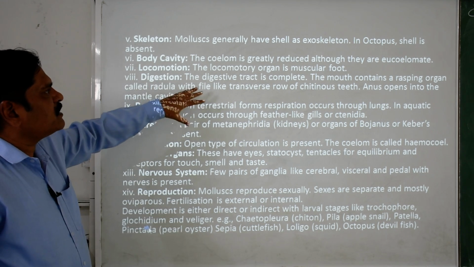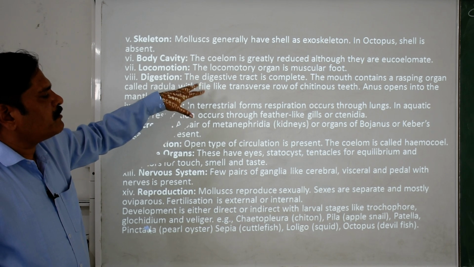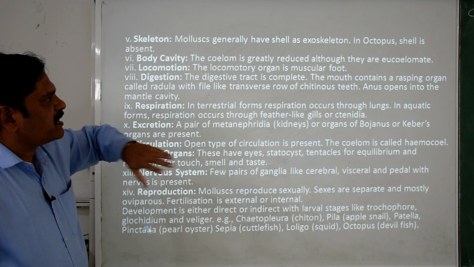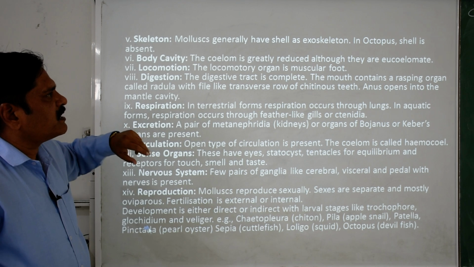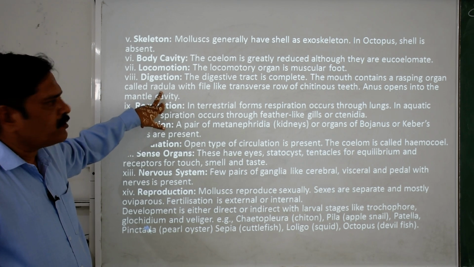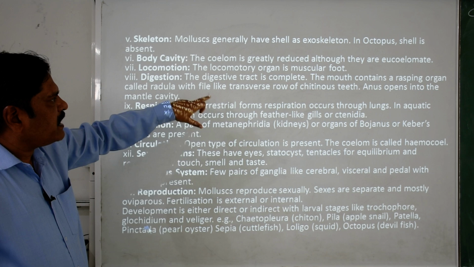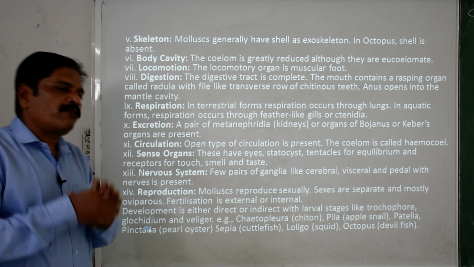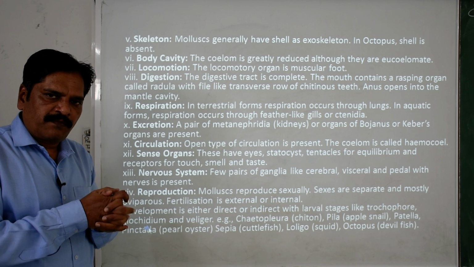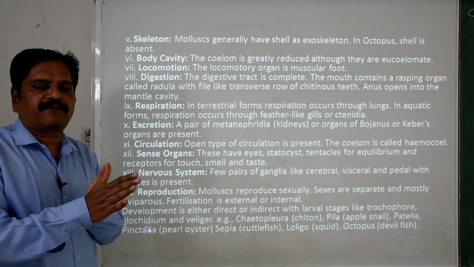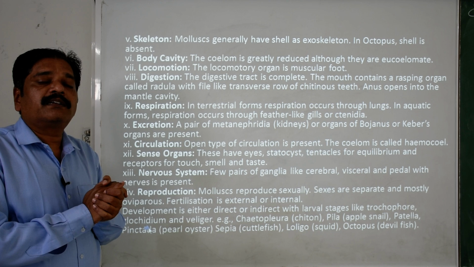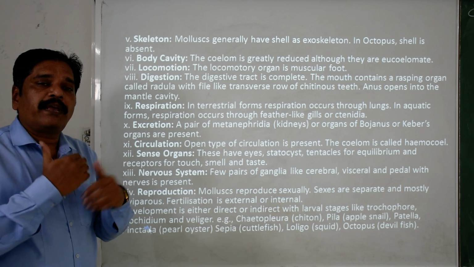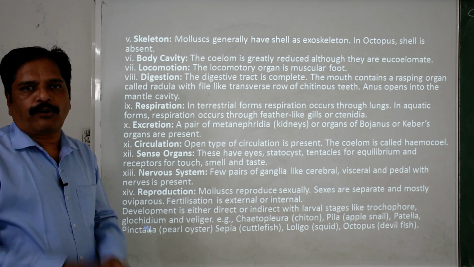Then digestion: a proper, well-developed digestive tract is there. The mouth contains a rasping organ called the radula. It is a file-like transverse row of chitinous teeth. When the food passes through this, it is used to crush it, and this way it makes very fine granules of the moist food.